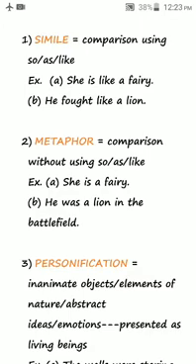Example B in metaphor, he was a lion in the battlefield. When you say he was a lion in the battlefield, you didn't use the words so, as, or like, so it's a metaphor. But in example B in simile, in the first one, we used the word like, so it is simile.